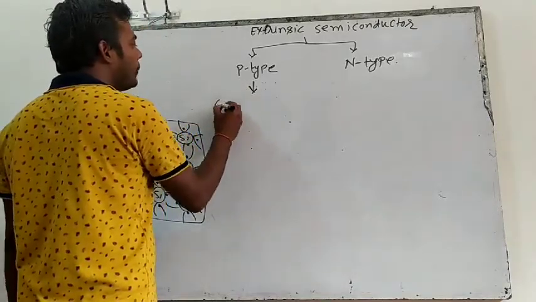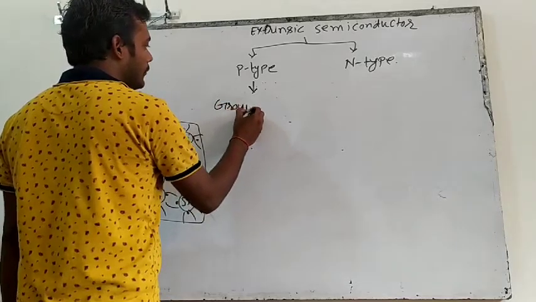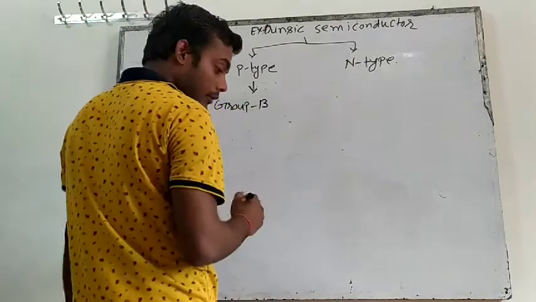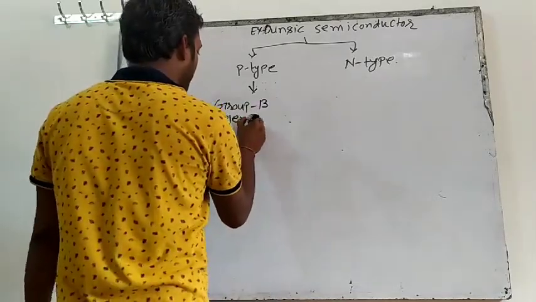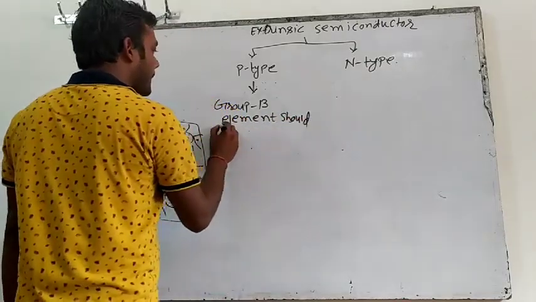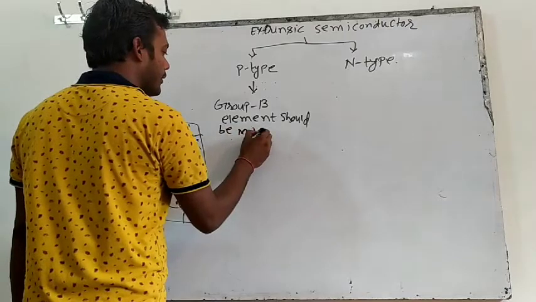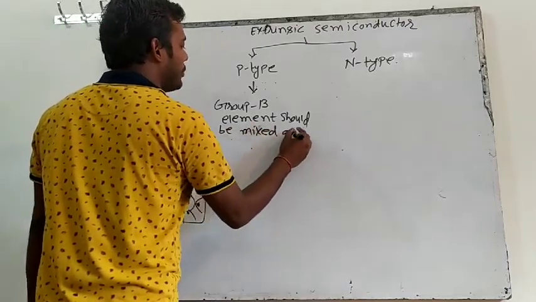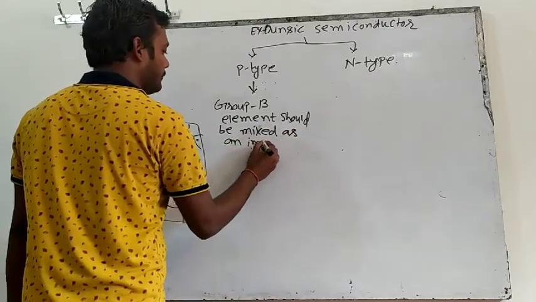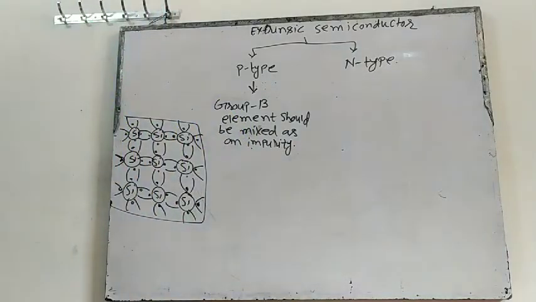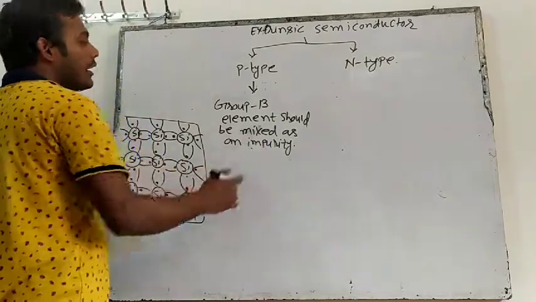In p-type, a group 13 element should be mixed as an impurity.